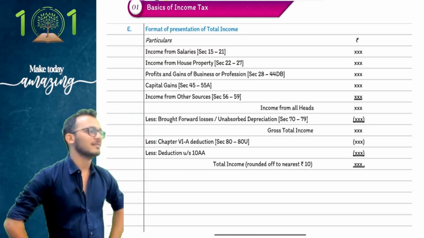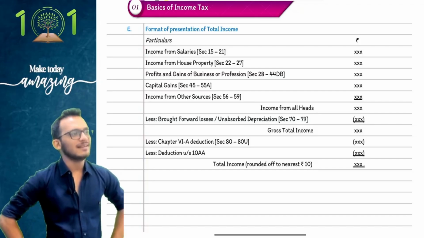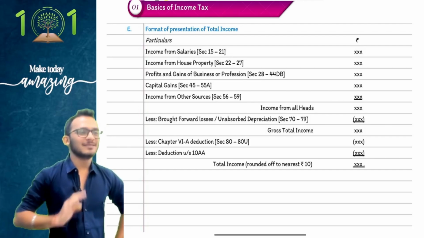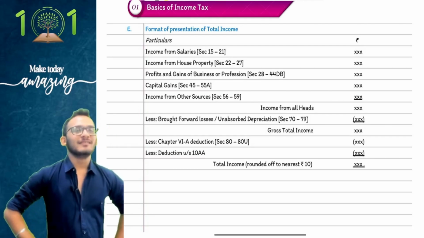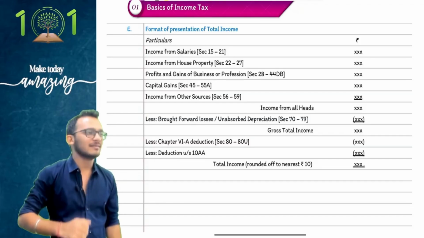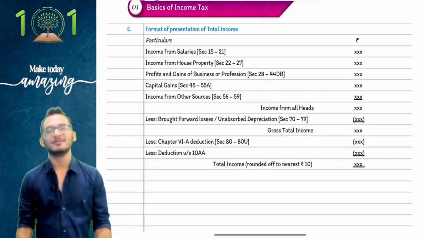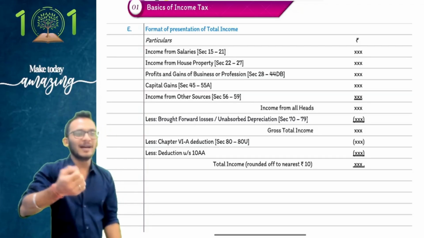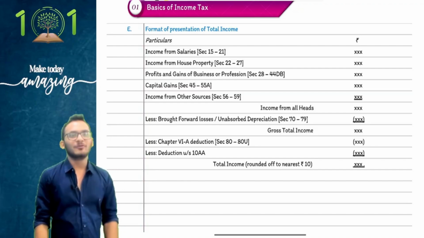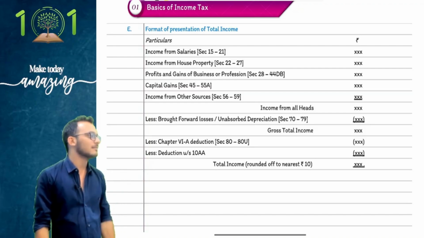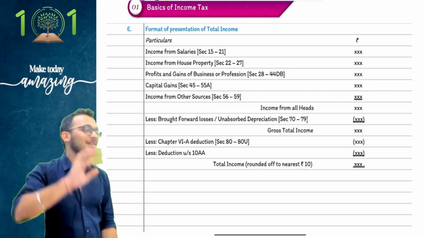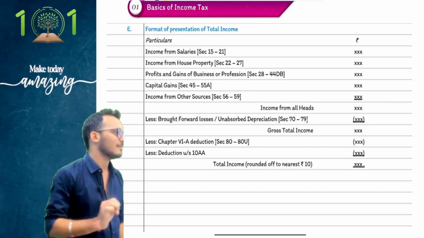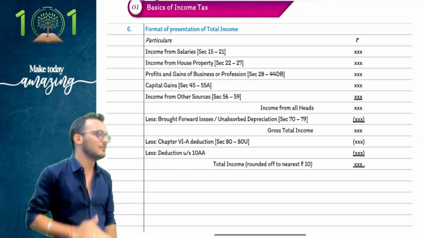Other sources. Other... salaries where did that come from? Taxable under? Not taxable. People, you paid money, you got back your own money. Where is the income? It is like you are going and giving extra money to the bank. The bank gives you back your own money. Will you pay tax on it? Therefore, this is money given, money brought back. Now look, people. When I got the income tax refund, the government along with the refund is giving me extra interest. So now I got interest on the income tax refund.